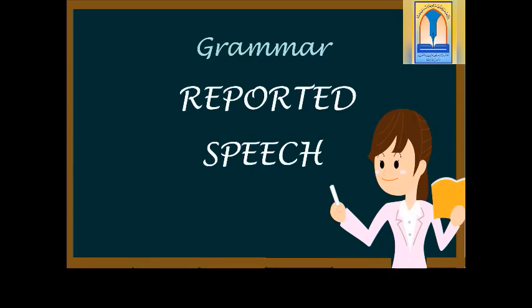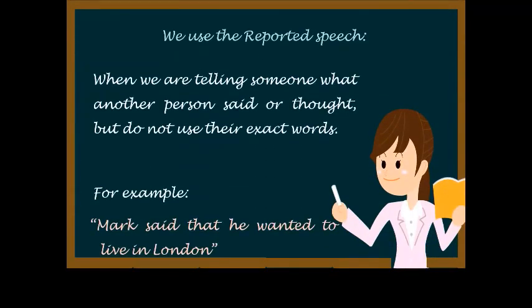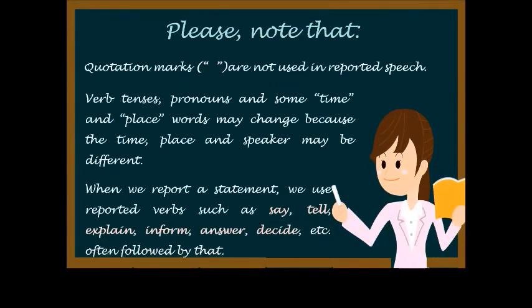Before starting with our new lesson, let's have a quick review for the important rules in the previous one. We use the indirect reported speech when we are telling someone what another person said or thought, but do not use their exact words. Mark said that he wanted to live in London. Quotation marks are not used in reported speech. Verb tenses, pronouns, and some time and place words may change because the time, place, and speaker may be different.